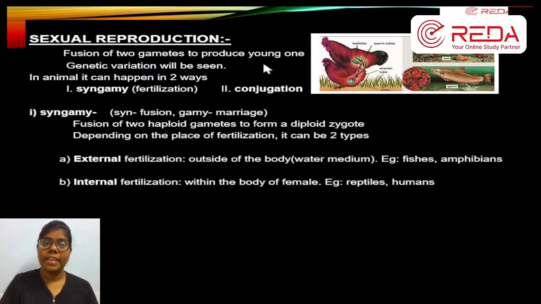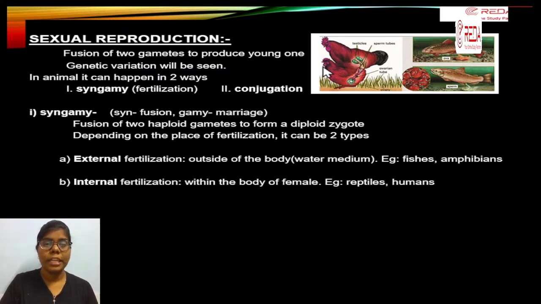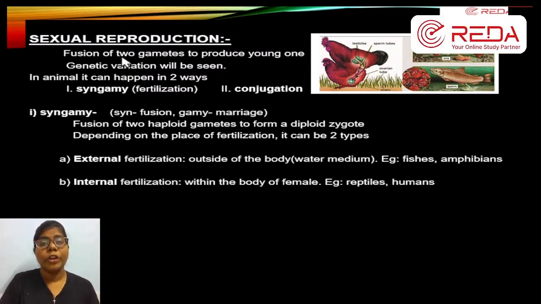In sexual reproduction we have two types. Two gametes are involved and two parents are also involved here.